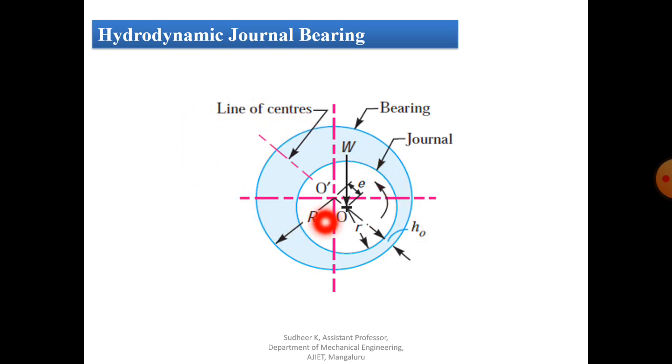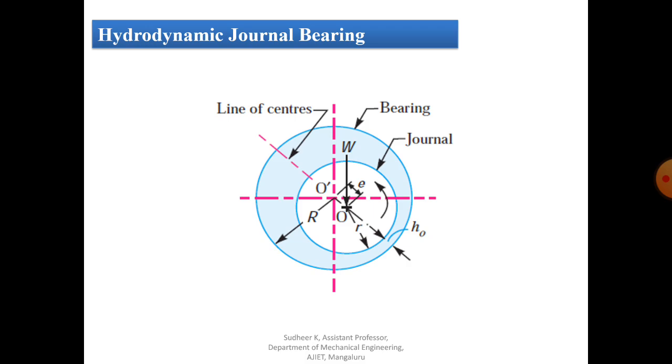And one more important terminology is attitude, or we also call it eccentricity ratio. It is nothing but the ratio of eccentricity to the radial clearance. It's also called attitude.